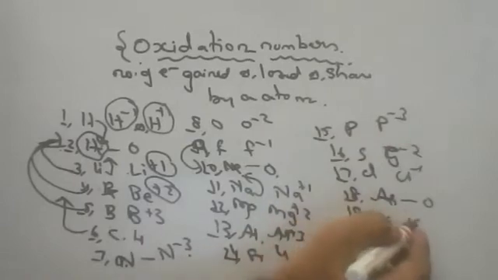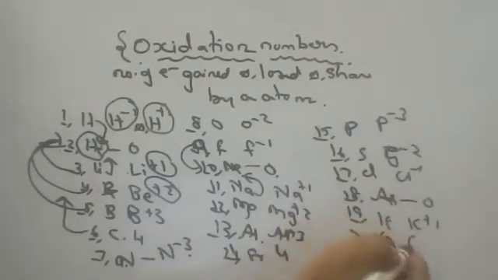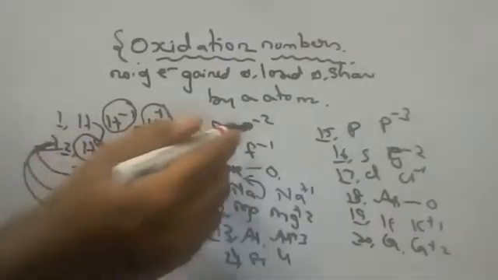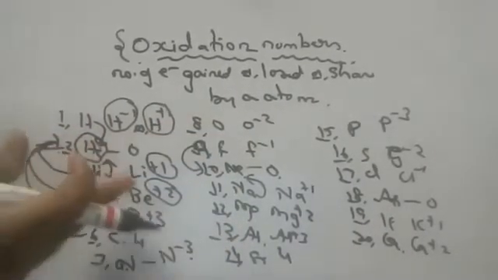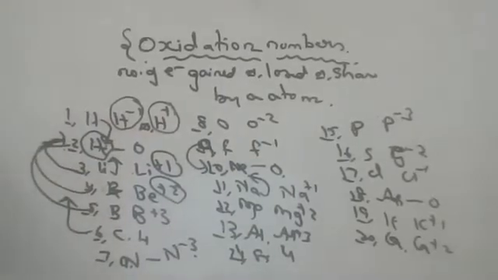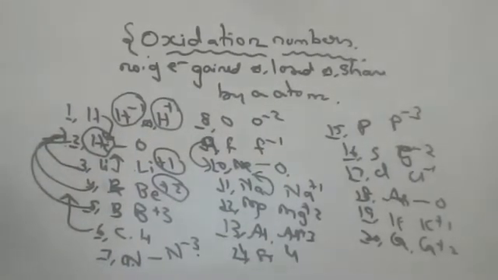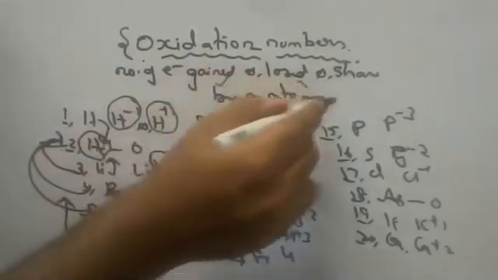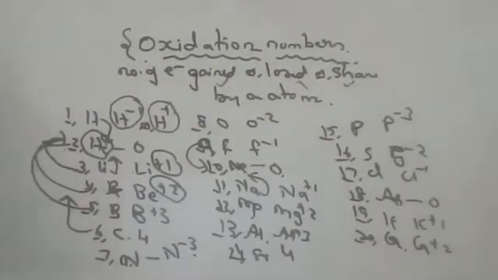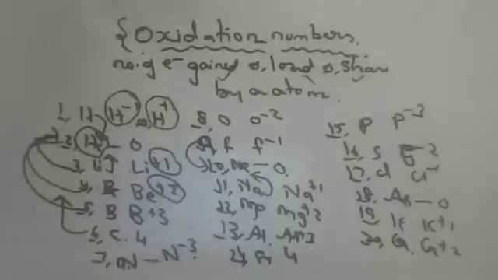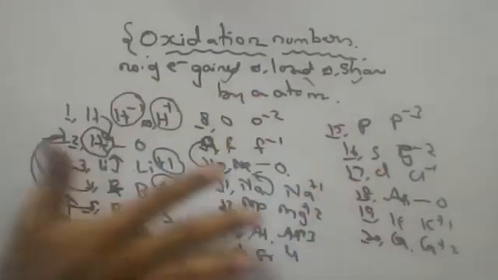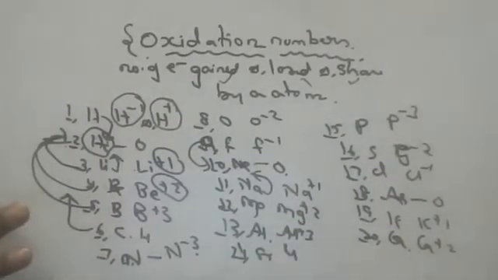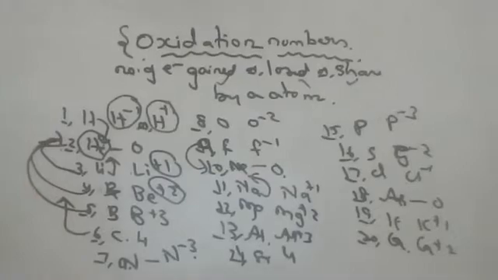K to go to argon, K plus 1. Calcium to go to argon, Ca plus 2. So what I mean to say is, all these plus 1, minus 1, plus 2, minus 2 that I am writing are oxidation numbers only, children. Oxidation number is the number of electrons it may gain or lose or share to attain stability. These are general. Up to 20, you should know their charges, valencies, or oxidation numbers. Compulsory.